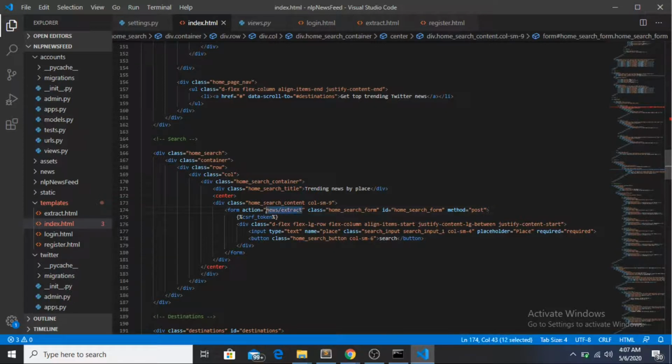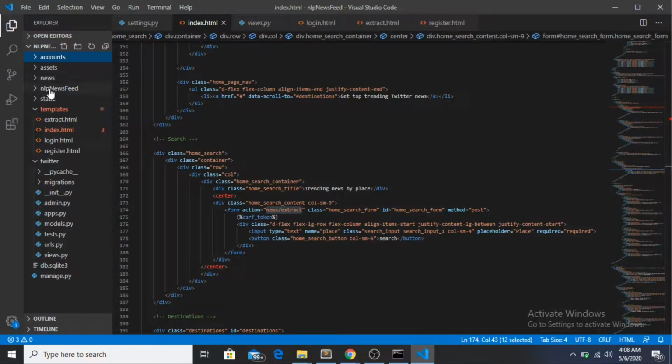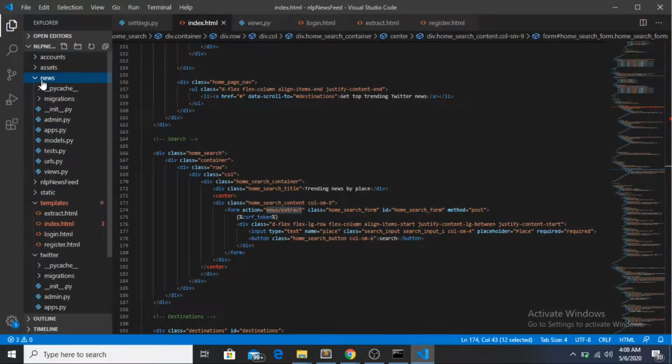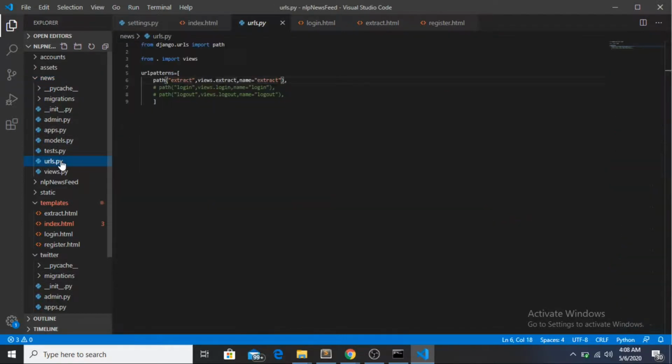So news/extract. Now accounts is closed, so this module is gone. Now we'll be talking about news. So news/extract will go to the URLs file of it. If he goes on this path, it will call the views.extract function.